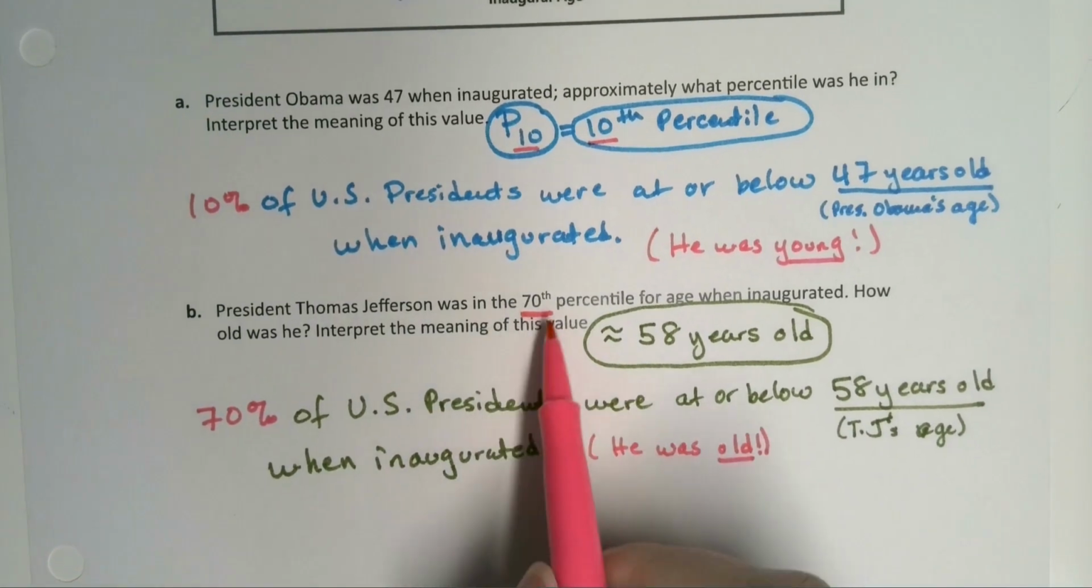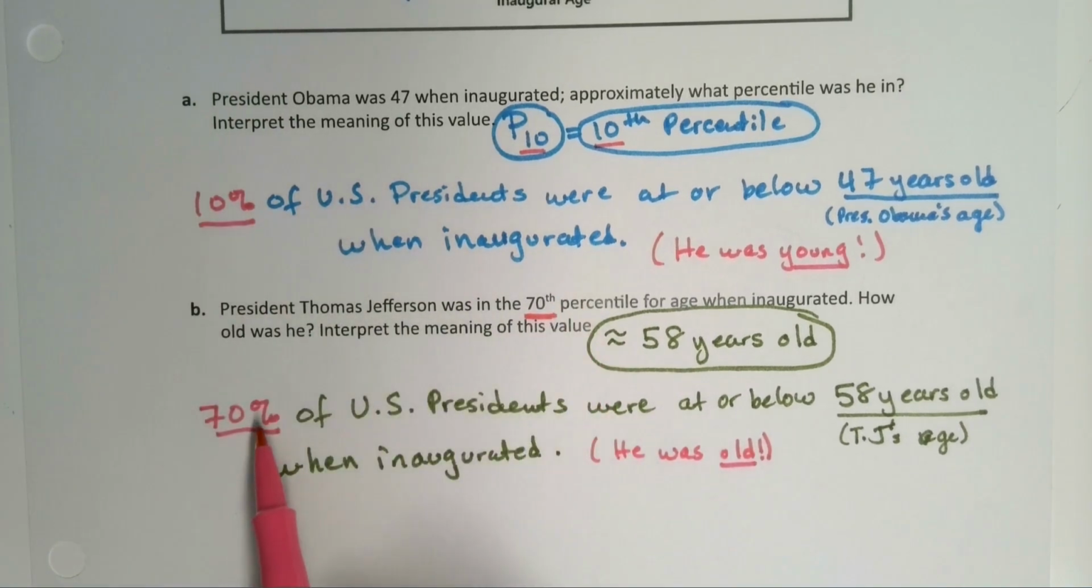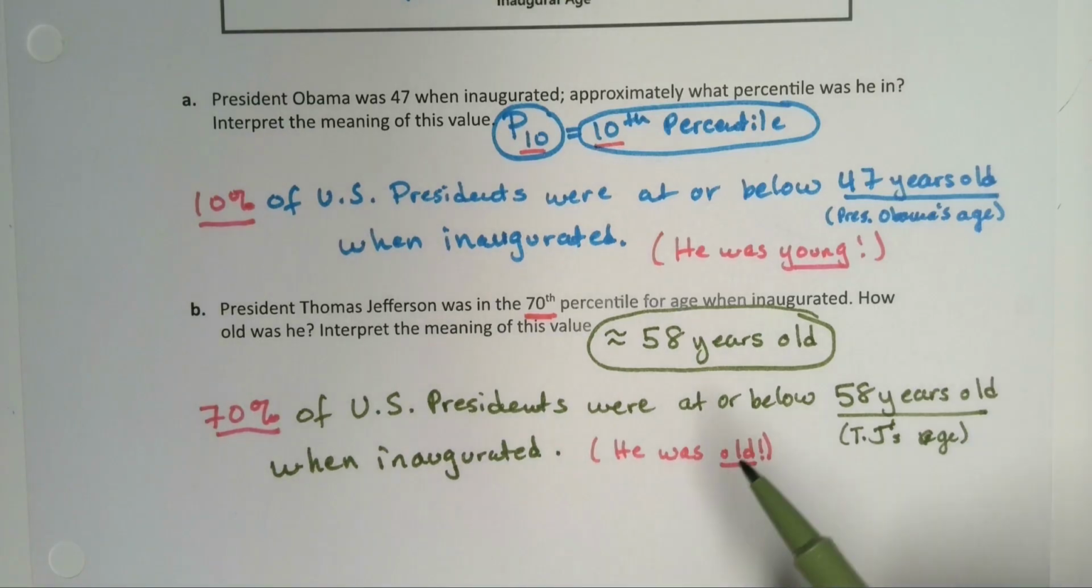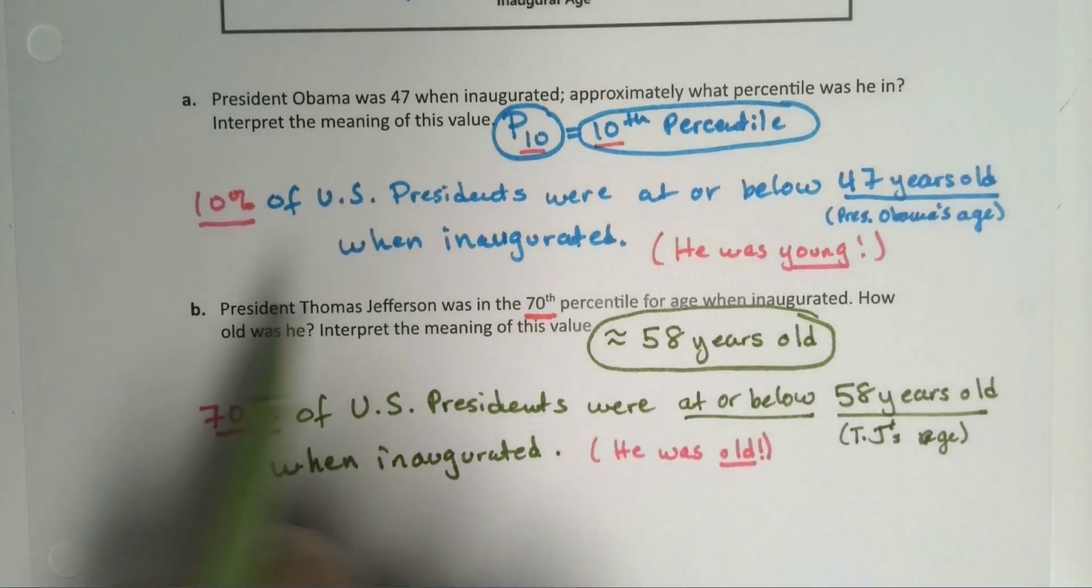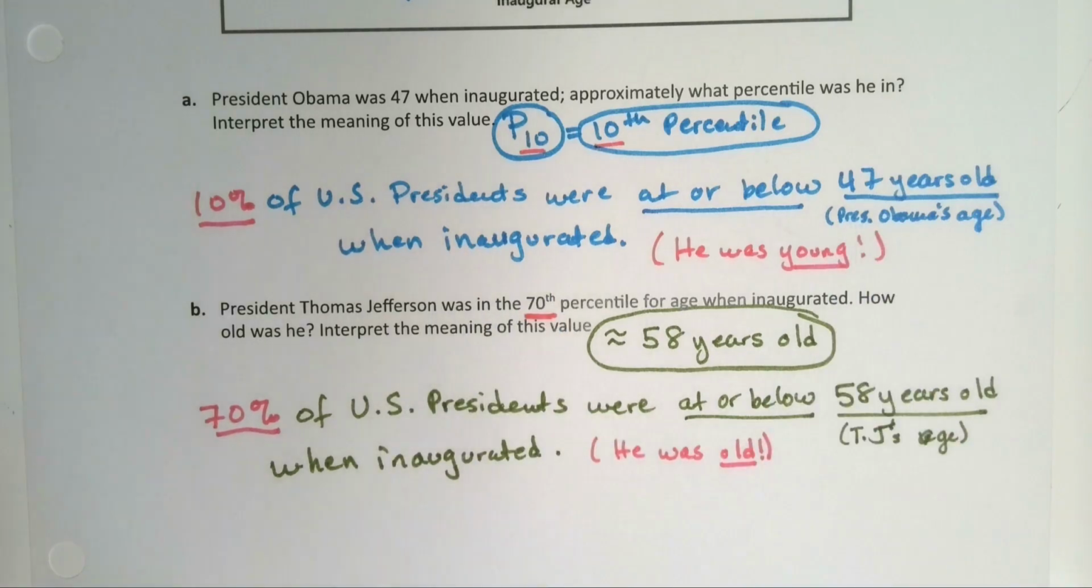Okay, so you always take the percentile and make that into a percentage at the beginning, and then you have to have the at or below piece, or the less than or equal to, either way. And talk about the context. In this case, it was presidents and inauguration and how old they are.